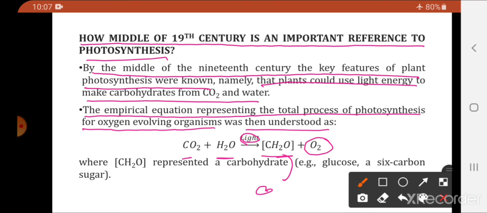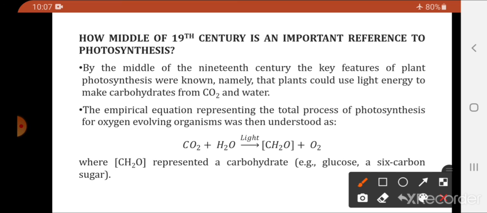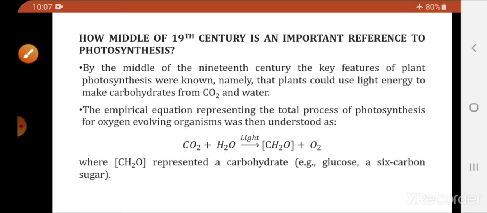CH2O is what? It is a carbohydrate. So, ये पूरा एक empirical, एक general form है photosynthesis का, कि plants they utilize carbon dioxide, water in the presence of what? Sunlight. And they prepare the carbohydrate and release the oxygen. So, CH2O here represents a carbohydrate which is mainly glucose, a 6-carbon sugar.